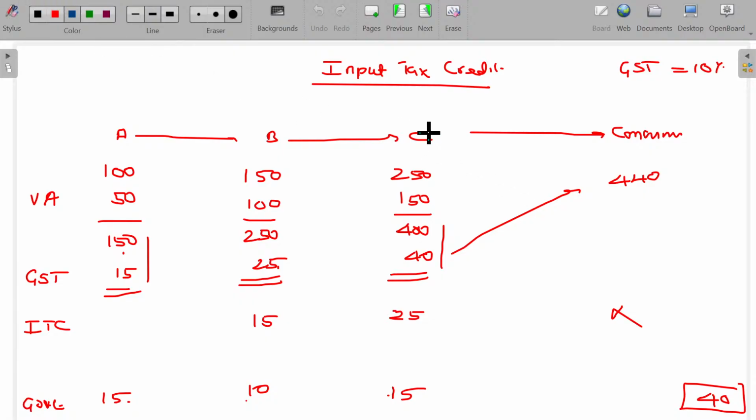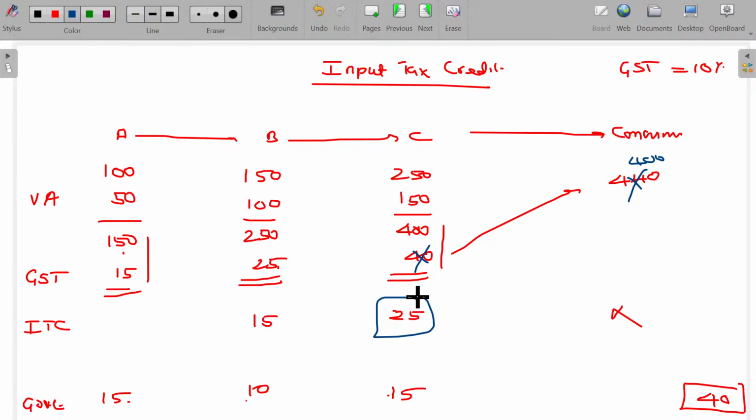So what happens in this case is that C can also deal with the consumer with a bill or without a bill. If C supplies to the consumer without a bill at 400 rupees, in his books with the government there will be 25 rupees available in his credit. The government will question, how do you get that 25 rupees? What happens to this material? You could have processed it further, could have sold it. Where are those goods? So you will be getting caught.